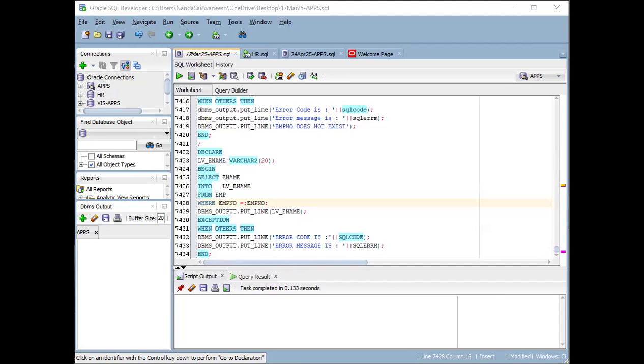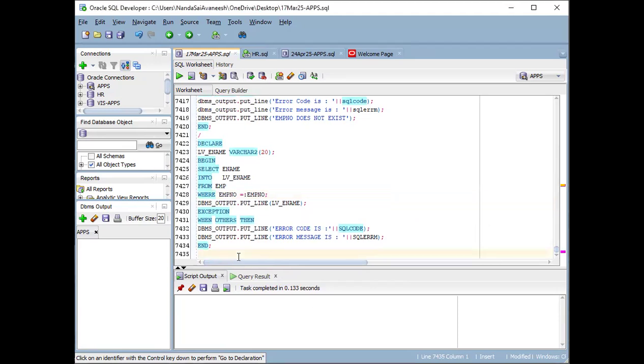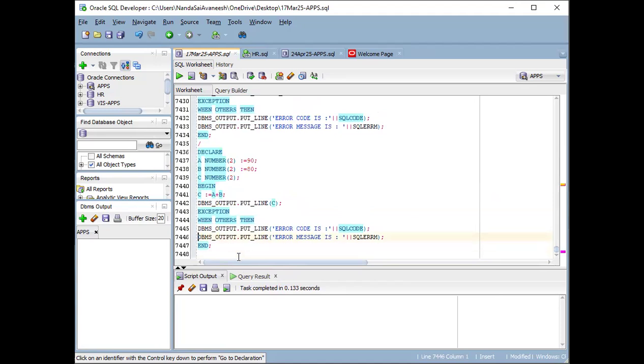Okay. So one more example, the last example for this, WHEN OTHERS. Here, declare A number, B number, C number. Begin. C assignment operator, A plus B I am giving. DBMS_OUTPUT.PUT_LINE of C. Okay. So here if you see the size is 2 characters only. Here also 2 characters. For C also 2 characters.